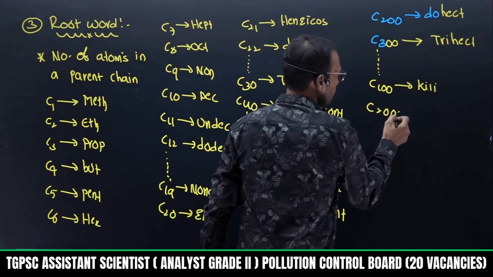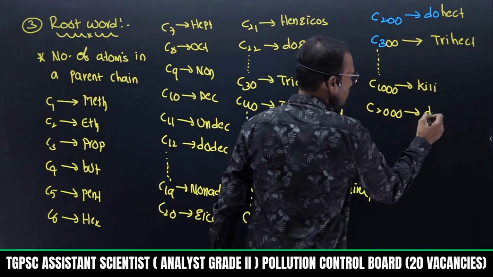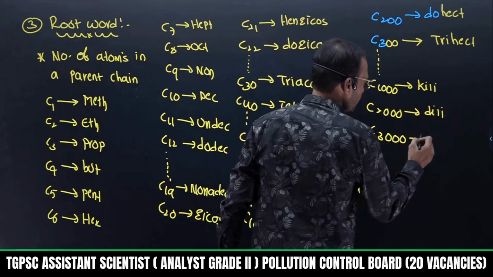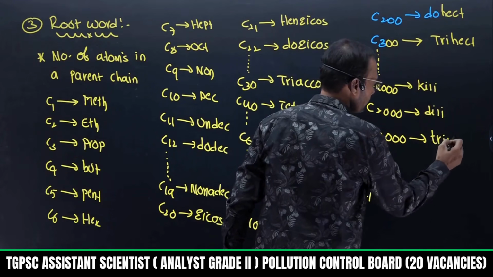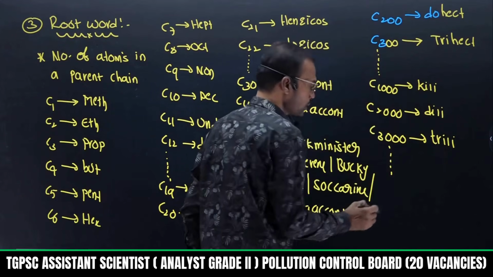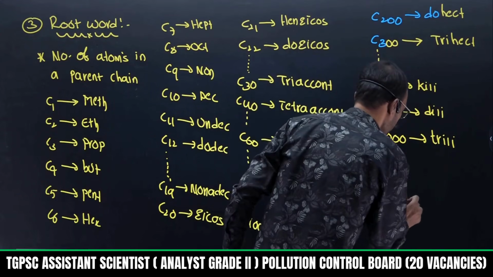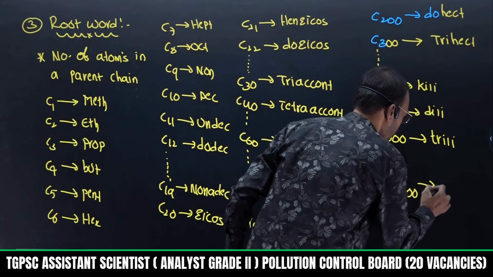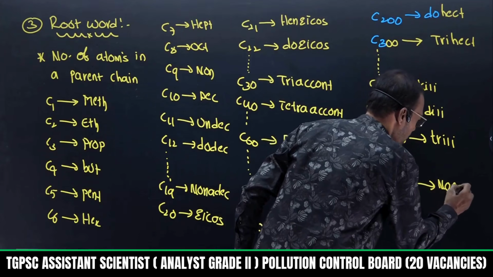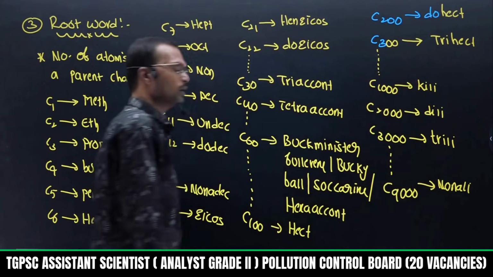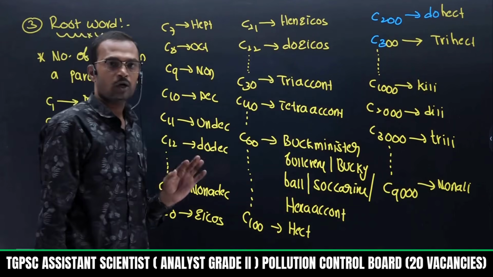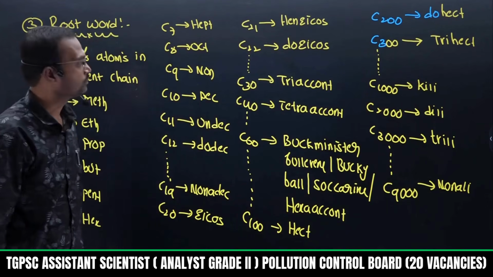Now 2000. If I write 2000, this is dilia. 3000 is trilia. Like that, 4000, 5000. And if I take 9000, 9000 is nonalia. Total up to 9999 carbons in a parent chain, we can write the nomenclature.